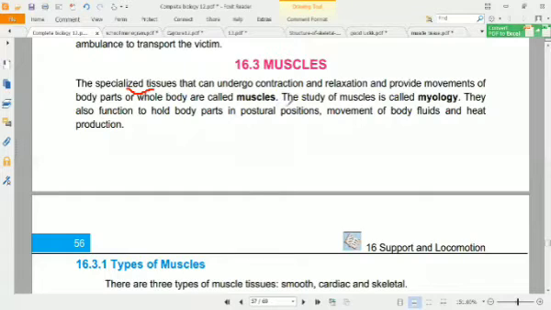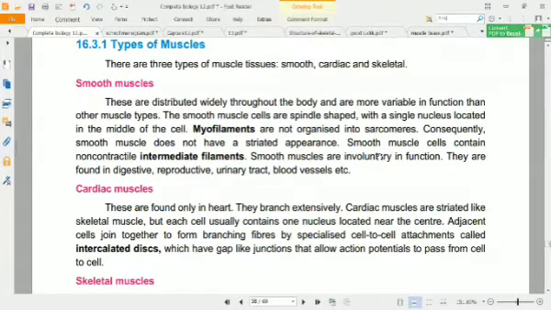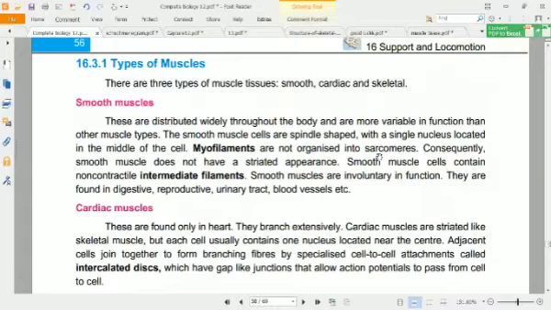So the study of muscles is called myology. Myo means muscles. Ology means its study. So it performs the functions for the positions and the movements of the body parts, as well as certain fluids in the body, like smooth muscles perform their functions in the body.